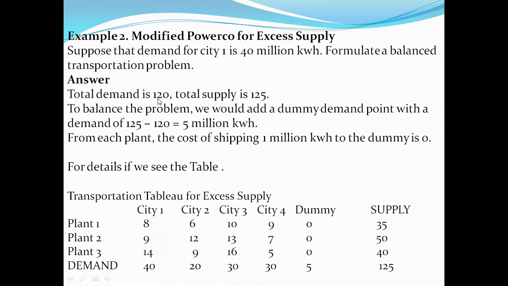So total demand is 120 kilowatt per hour, but the supply existing with us is 125. But there is 5 million kilowatt in excess with us from the plants.